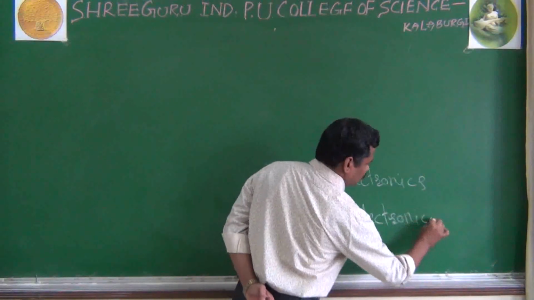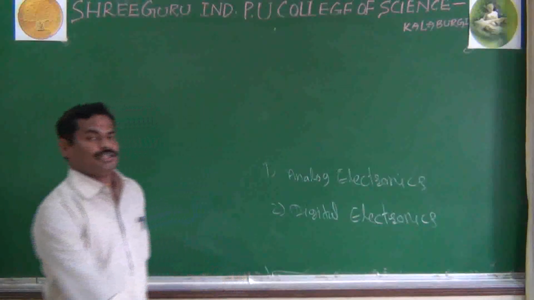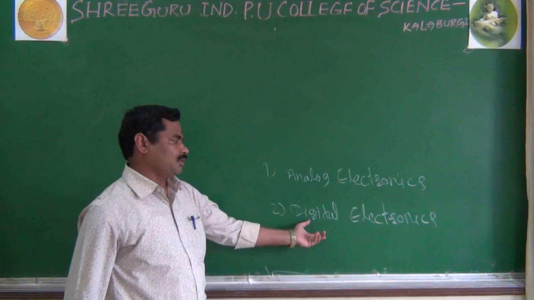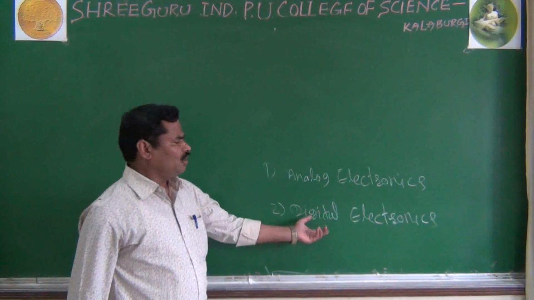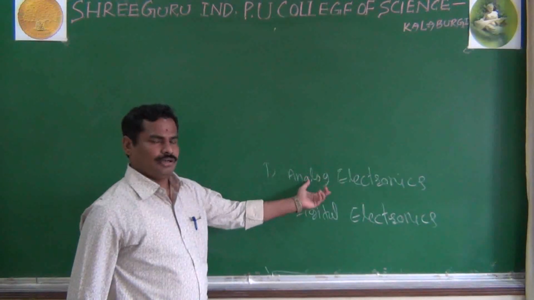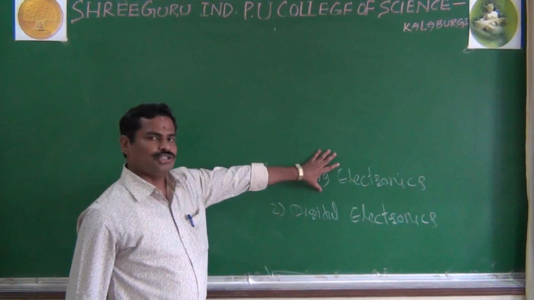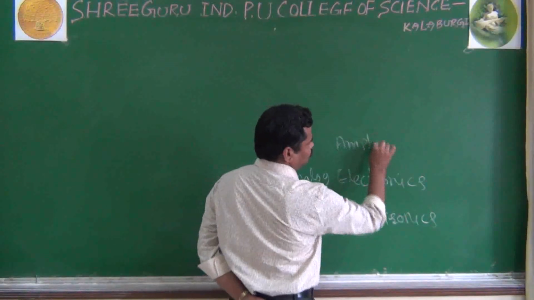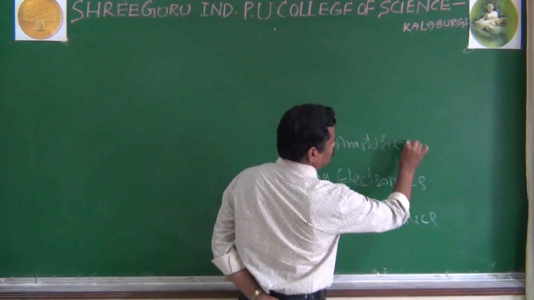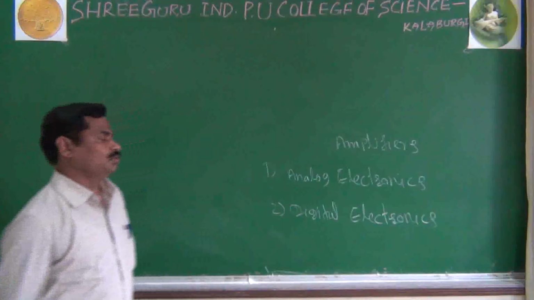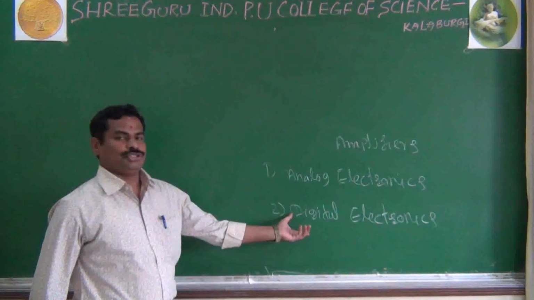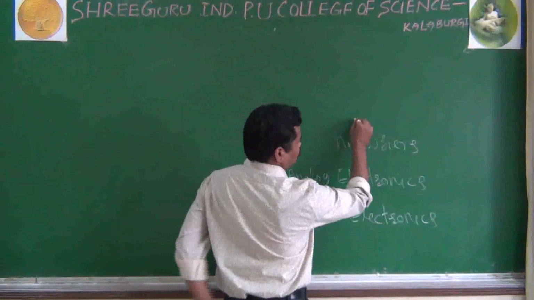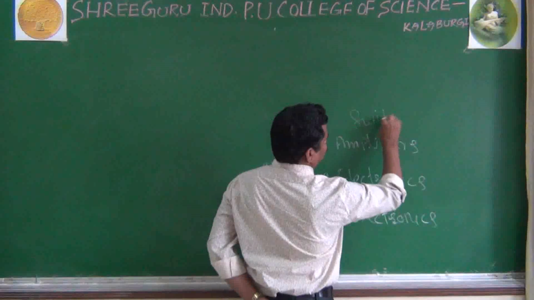Why I said transistors, because transistors are used in analog electronics and also in digital electronics. In analog electronics, you give more importance to amplifiers. In digital electronics, the transistor is used as a switch.